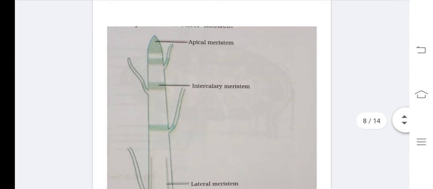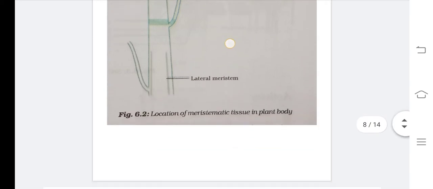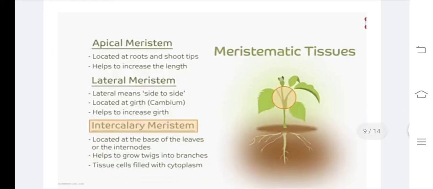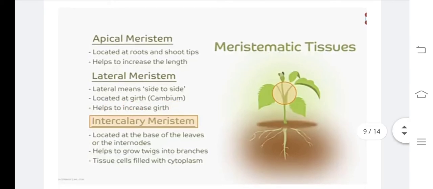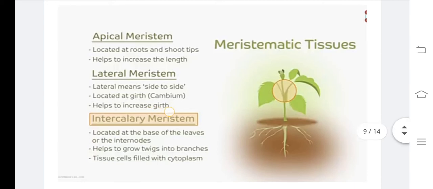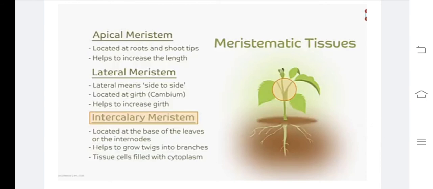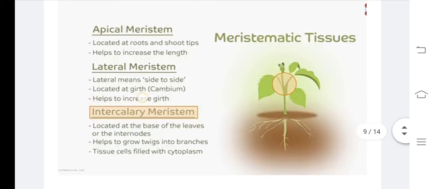Clear? What about lateral meristem? Where do we find it, children? It is present on the side of the plant body, at the girth. Lateral means side to side. Girth means what do we say? Lateral, sideways. Clear? It helps to increase the thickness of the plant body. So apical meristem helps the growth of the plant body, and lateral meristem helps the thickness of the plant body.